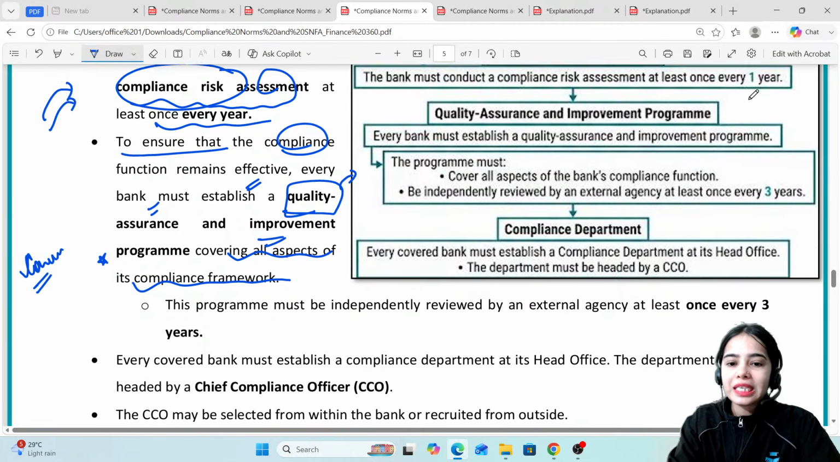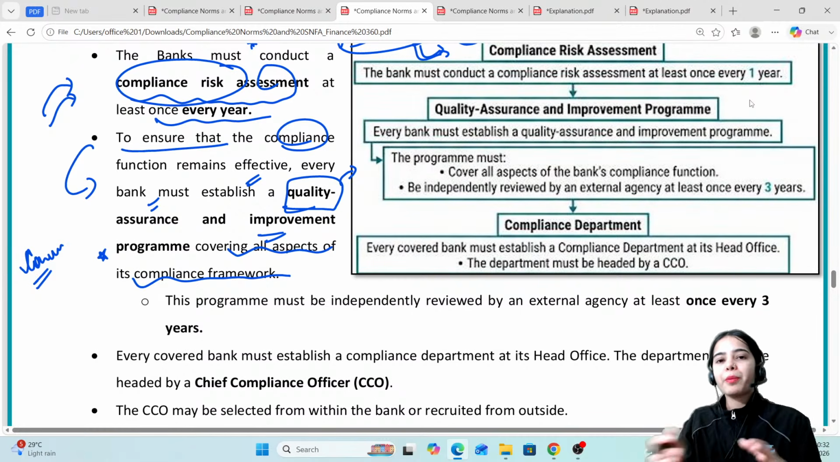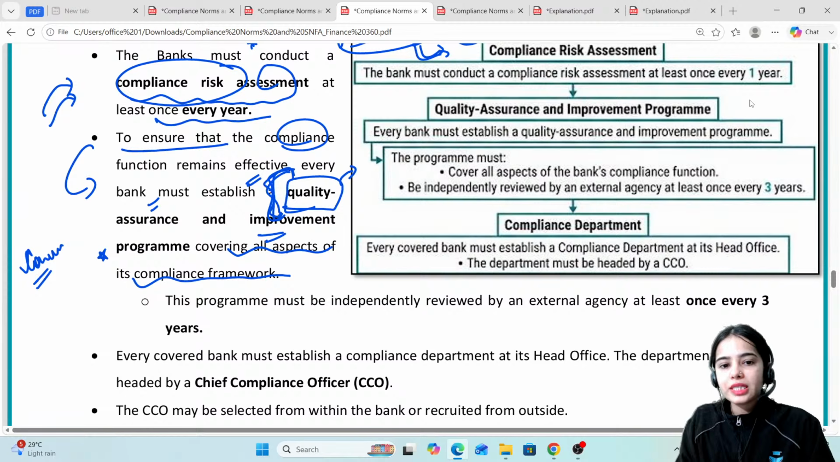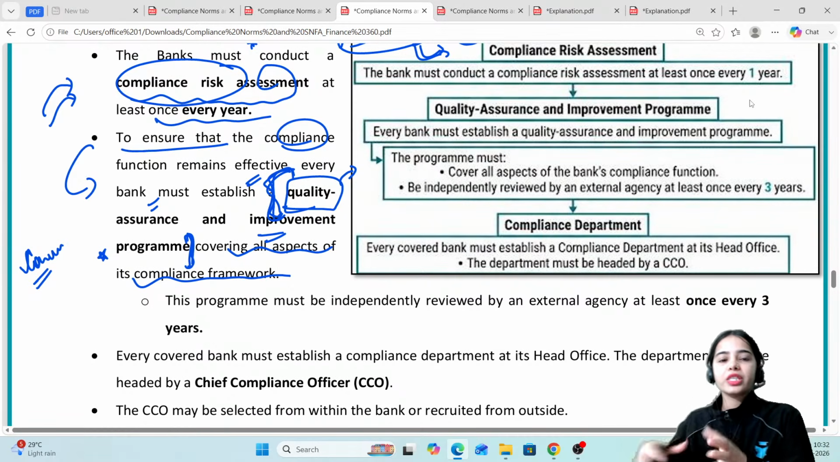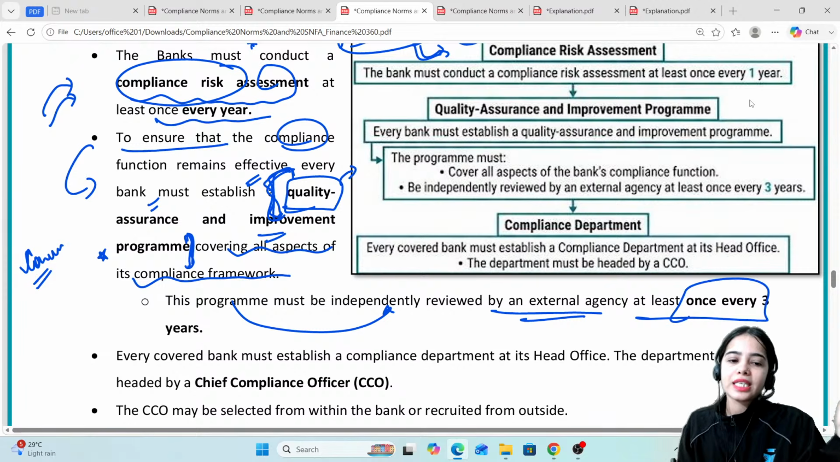This program must be independently reviewed. So to ensure the compliance function remains effective, every bank must establish a quality assurance and improvement program, so that the quality and the compliance are being maintained, and wherever the compliance risk is arising, that area has to be improved. This program must be independently reviewed by an external agency at least once every 3 years.